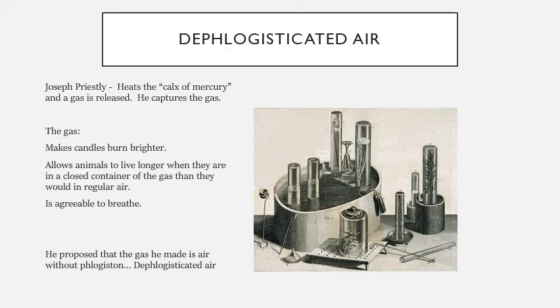One of the nice things about the calx of mercury is that he was able to put mercury in the bottom of his tube with a little bit of that calx of mercury on top of it, what we now know as mercury oxide. He was able to heat that calx of mercury using sunlight. Actually, he just used a big magnifying glass and heated it very strongly. He collected the gas that was given off by this calx of mercury, and he figured out that it made candles burn brighter.